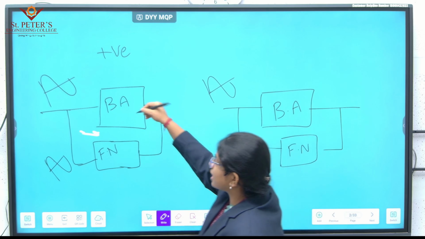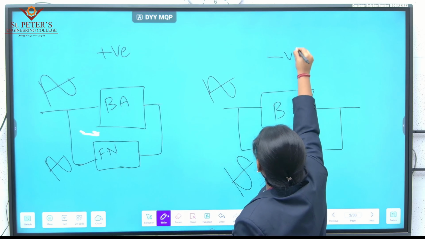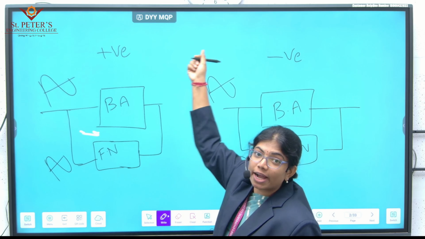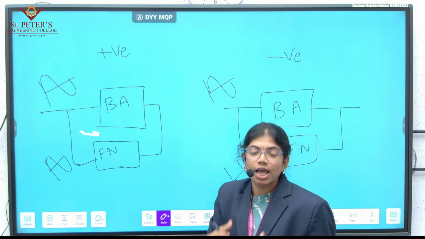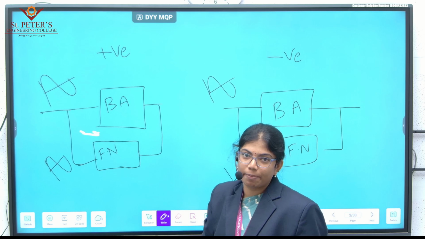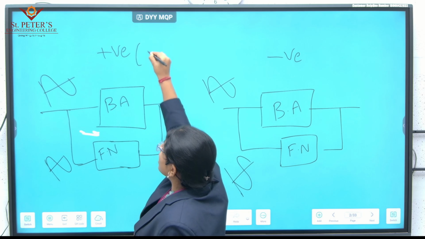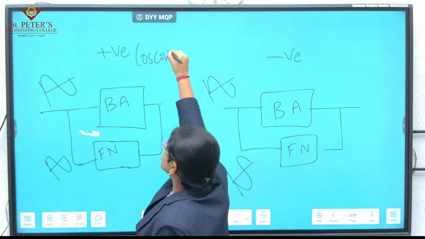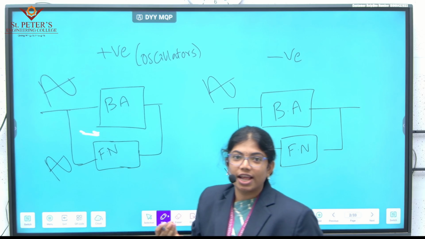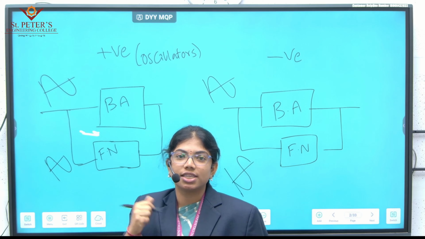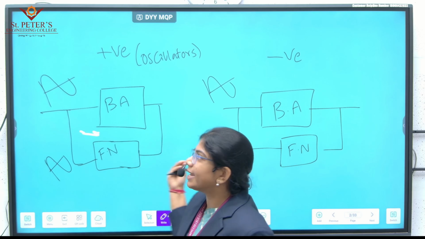Negative feedback amplifiers are used when we want more gain stability. Positive feedback will only be used for oscillators, where we want an output signal without any input signal. This is positive feedback and negative feedback.